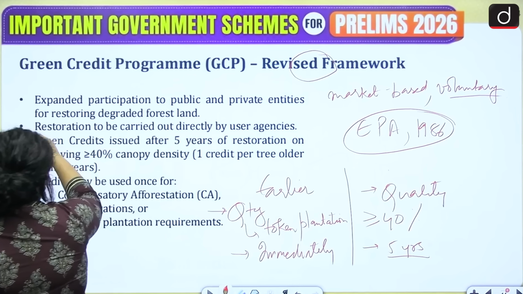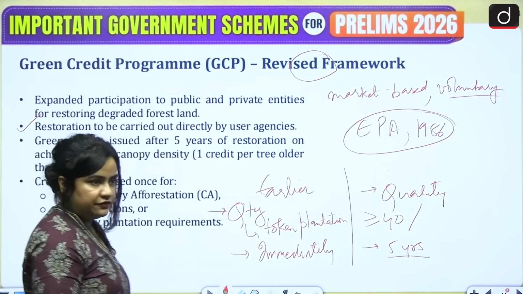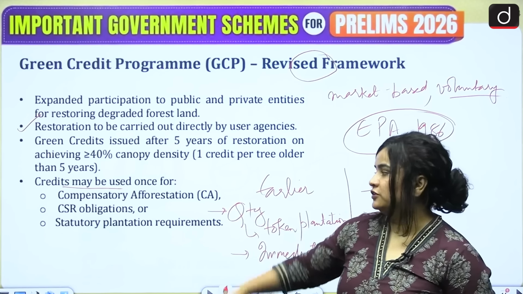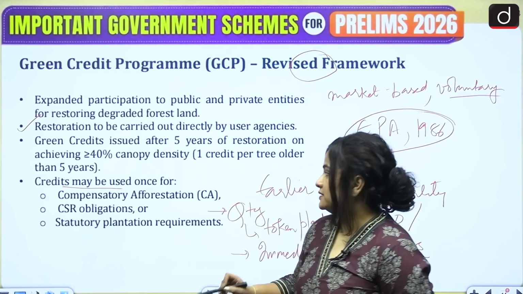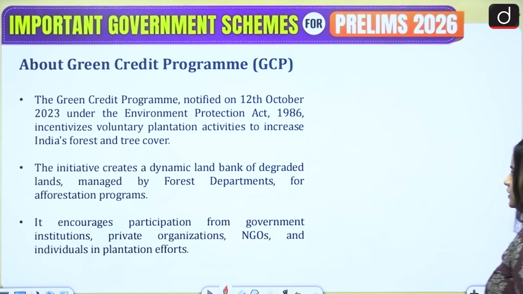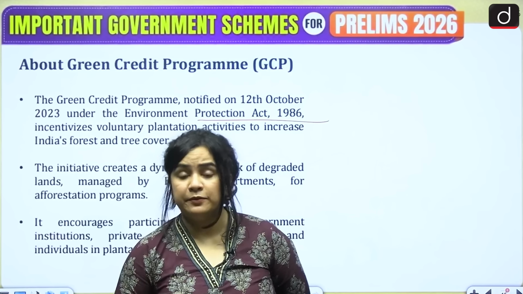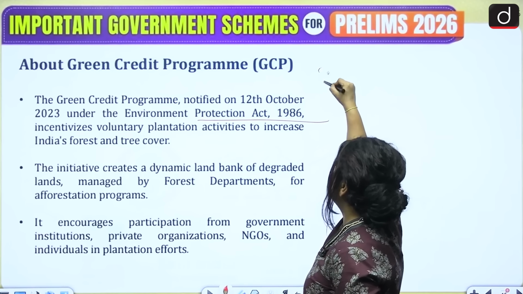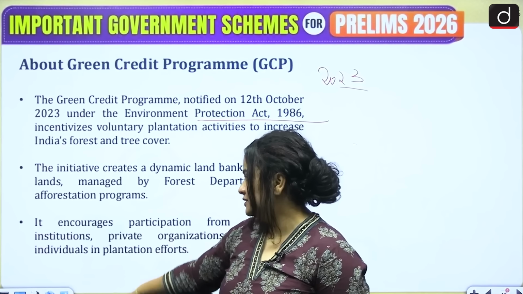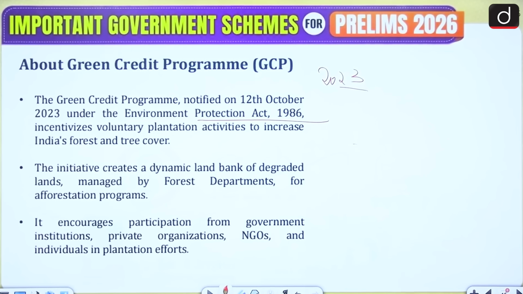So here you can read about this. Now these credits may be used for your compensatory afforestation or your statutory plantation requirements, or to fulfill your CSR obligations, but they may be used only once and they cannot be reused. As I told you, this program was launched under the Environment Protection Act of 1986, and this was launched in 2023, and it encourages participation from government institutions, private organizations, NGOs, as well as individuals.